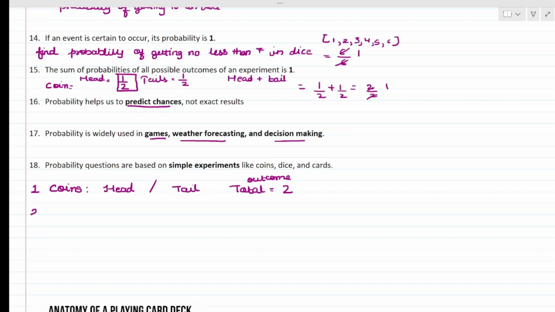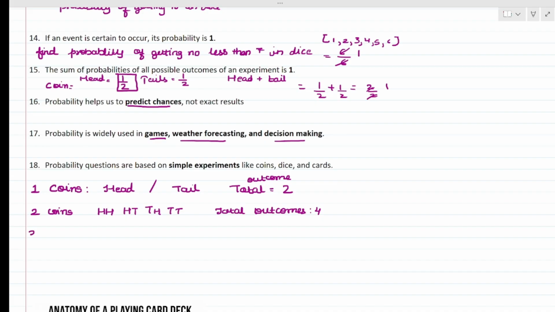Same way, if we are talking about two coins, the probability changes. We can get head, head, or head, tail, or tail, head, or tail, tail. That means when we are asked about two coins, the total outcomes will become 4.